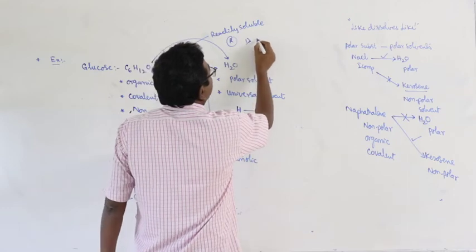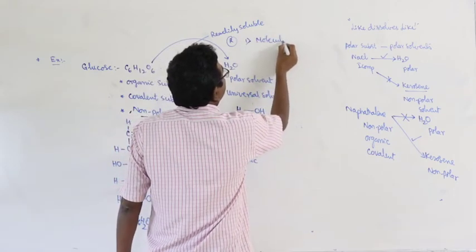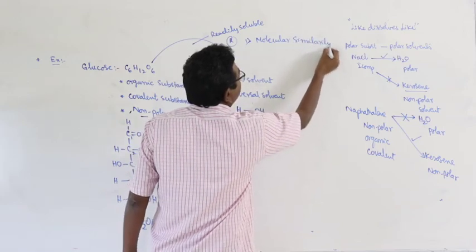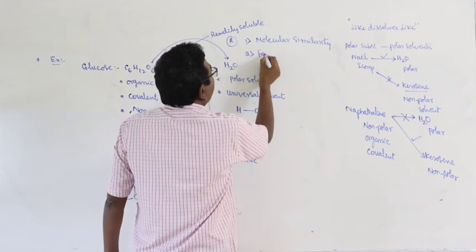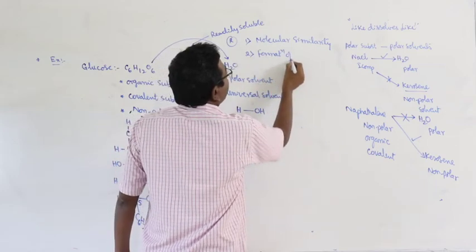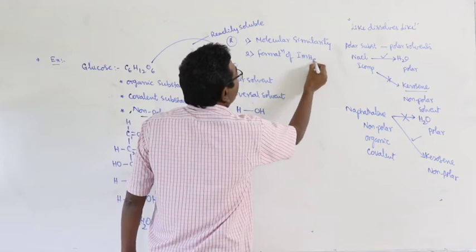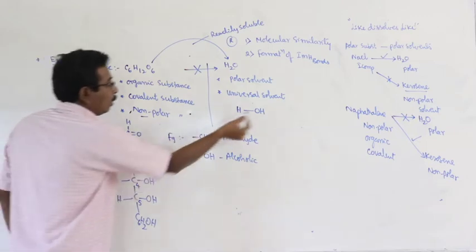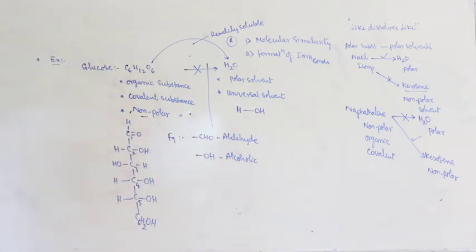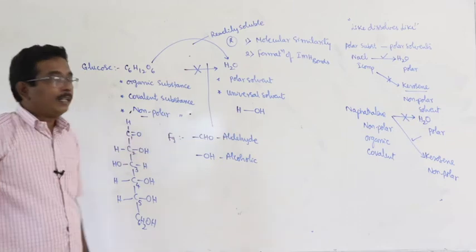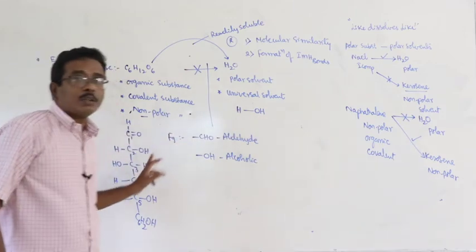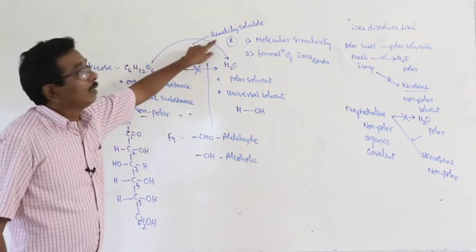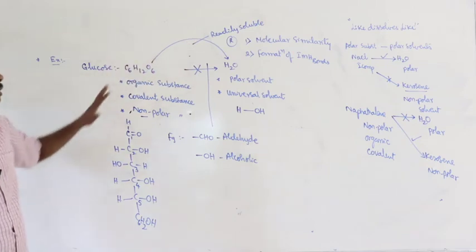Reason 1, molecular similarity, or similarity in the molecular atmosphere. Second one, formation of intermolecular hydrogen bonds between the OH groups of water and glucose. Due to molecular similarity and the formation of intermolecular hydrogen bonds between the OH groups of water and glucose, the glucose is readily soluble in the water.